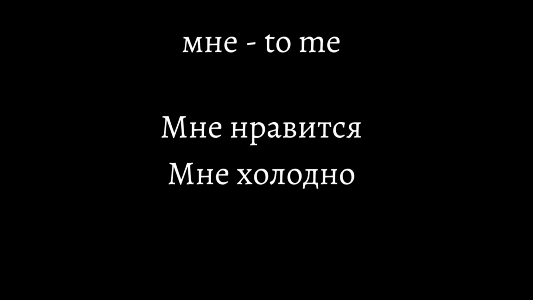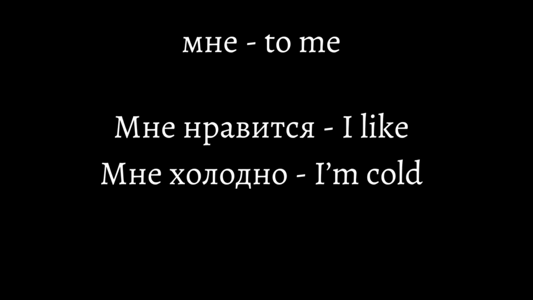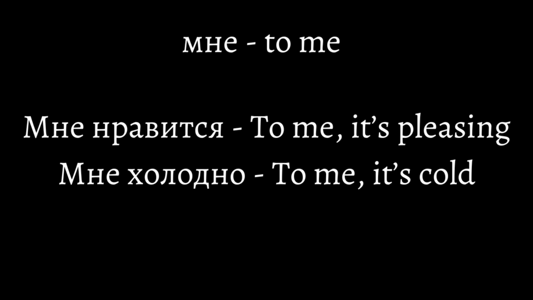And in Russian, we can say мне нравится and мне холодно. Some educators would say that this means I like and I'm cold. But visually, it connects more to me it's pleasing and to me it's cold. This speech is impersonal, which puts verbs in the reflexive form because they're expressed without an object in the sentence.